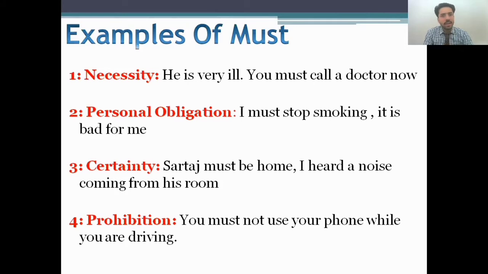Means it is a certainty. It's 100% sure that he must be in the home because I heard a noise coming from his home. And number four is prohibitions. Prohibitions means you must not use your phone while you are driving.